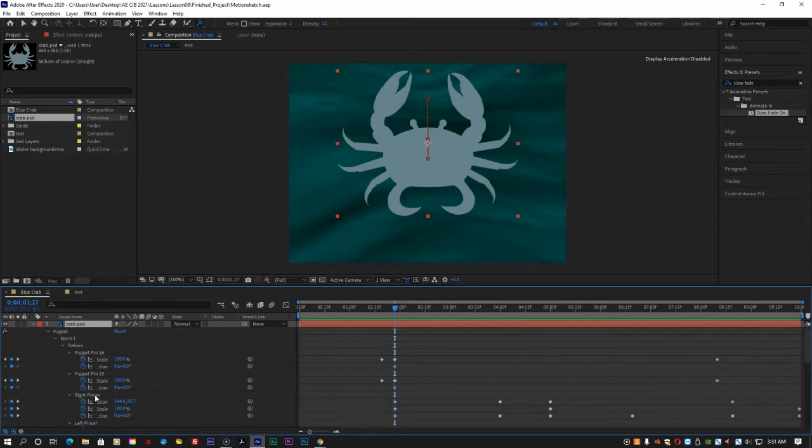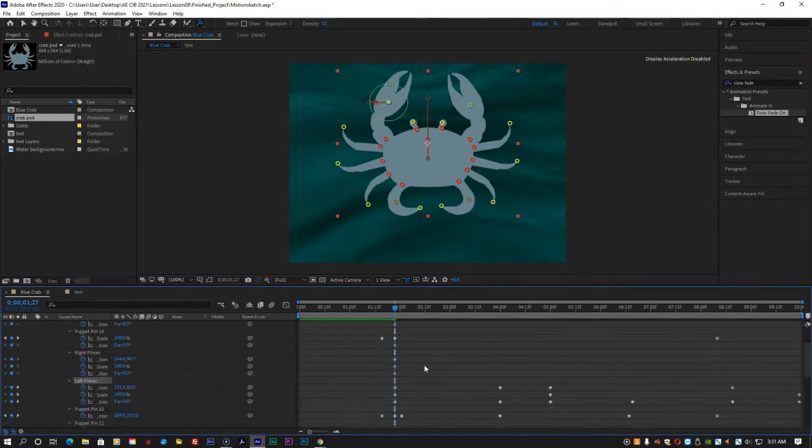Drag to select all keyframes for those pins after 2:08 and then delete the keyframes. The animation for the other pins remains, but you've removed the keyframes that animate the pincers.